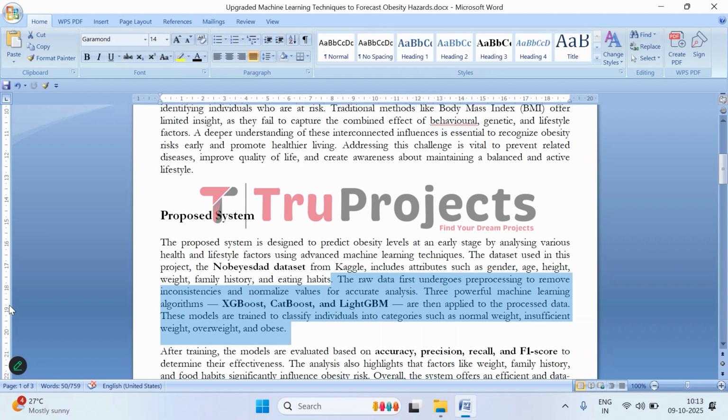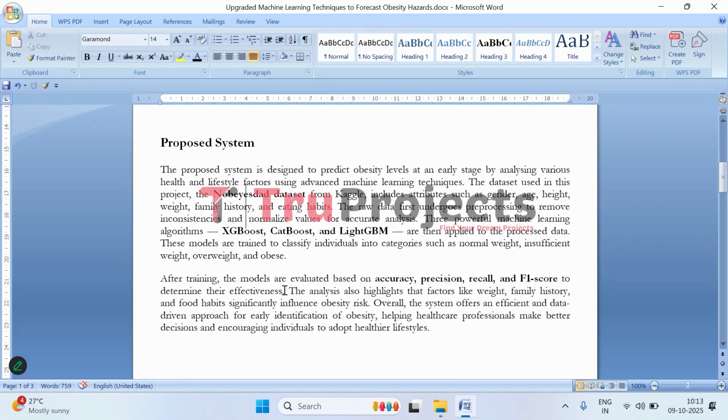Then we use some advanced machine learning algorithms, that are XGBoost, CatBoost, and LightGBM, to analyze this data. These models learn patterns from the data so that they can categorize people into different groups, whether they have normal weight or are slightly underweight, overweight, or obese. Basically, it is like giving the system a lot of information about people, teaching it to spot who might be at risk, so action can be taken early.